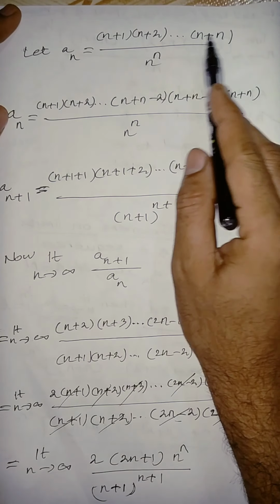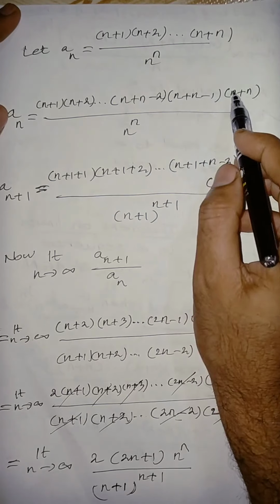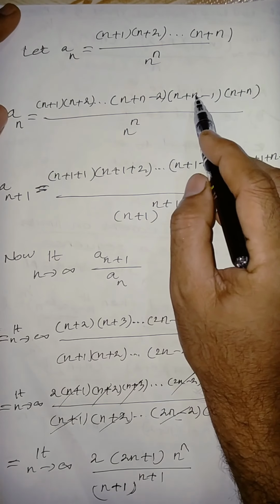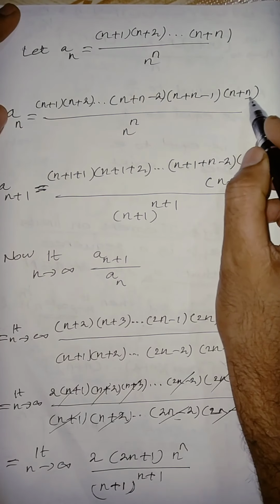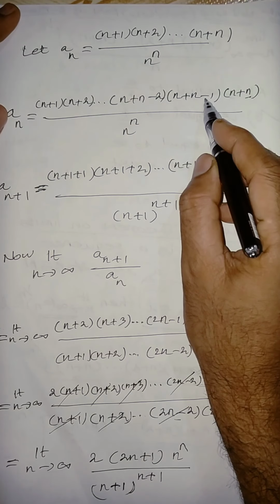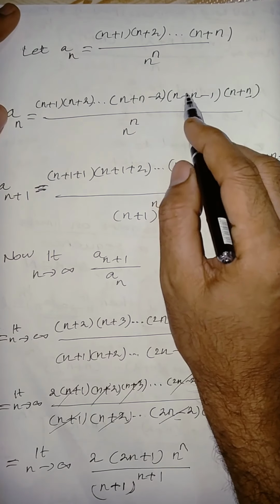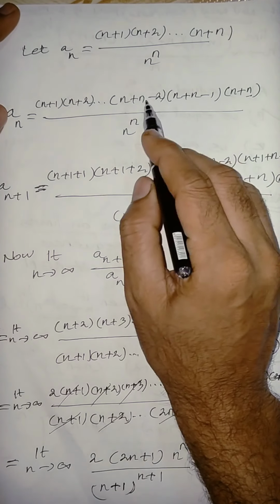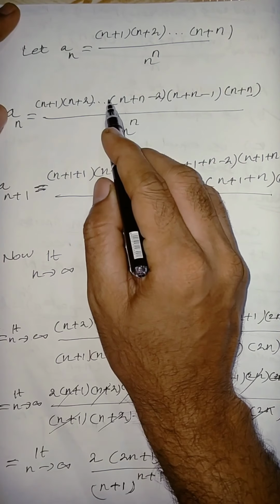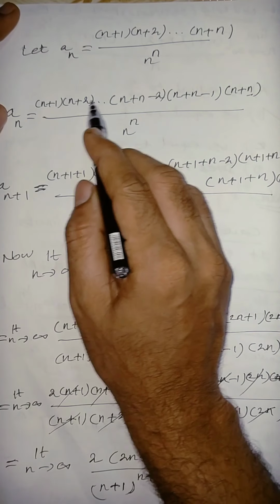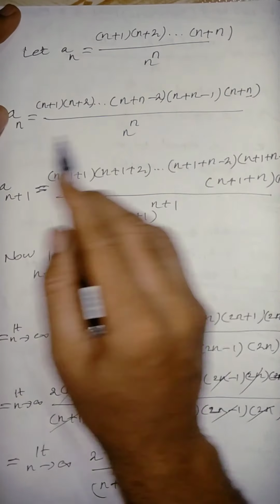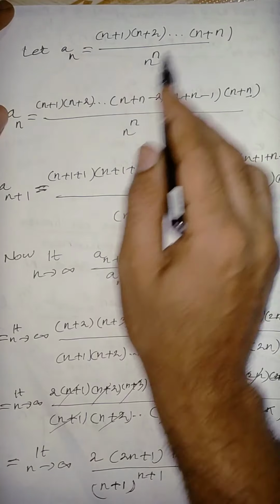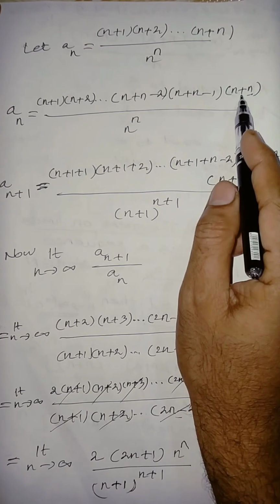What is the term before the last? n plus n minus 1. Then the term before that is n plus n minus 2, like that n minus 3, n minus 4 and so on down to 1. So this one can be written as like this. That is very important.